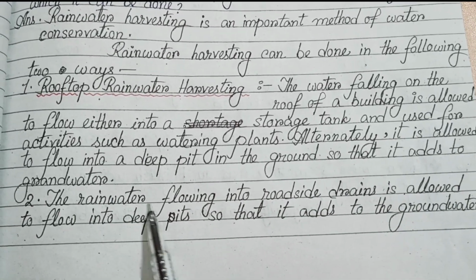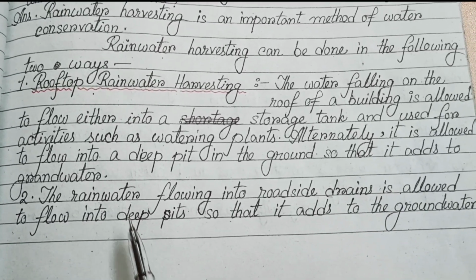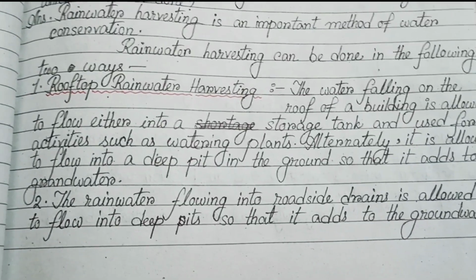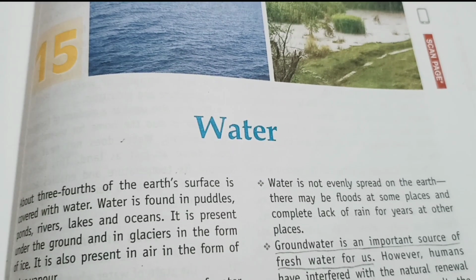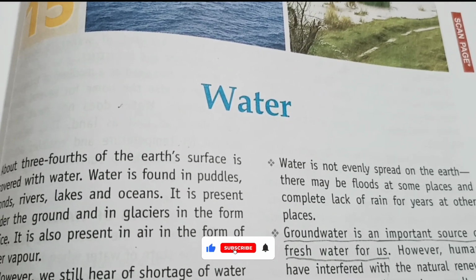Number 2, the rainwater flowing into roadside drains is allowed to flow into deep pits so that it adds to the groundwater.